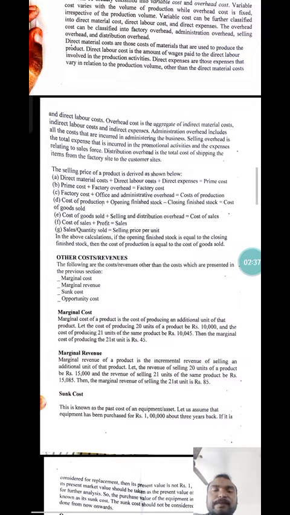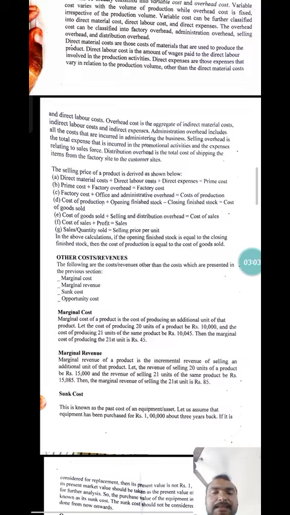The selling price of a product is built up as follows. Direct material cost plus direct labor cost plus direct expenses is the prime cost. Factory cost is prime cost plus factory overhead. Cost of production is factory cost plus office and administrative overhead.